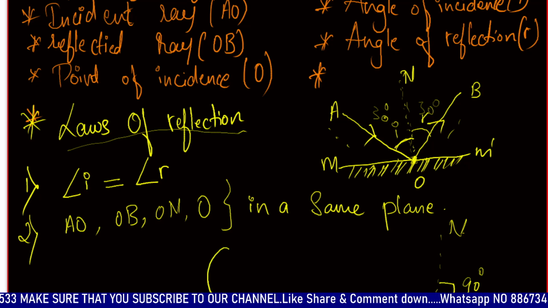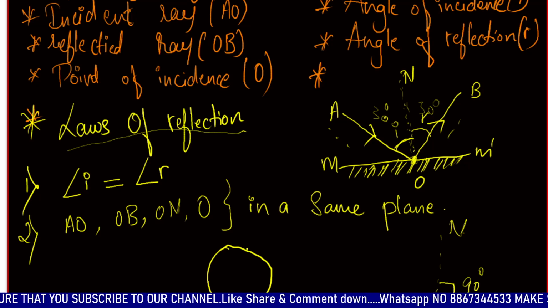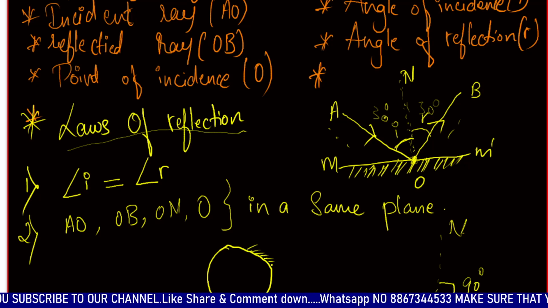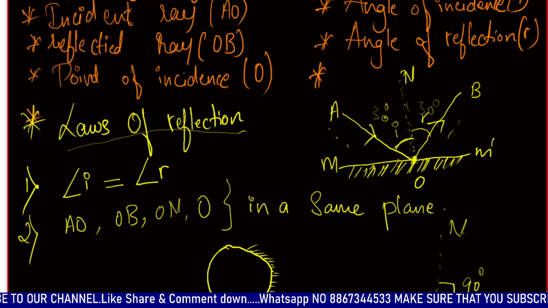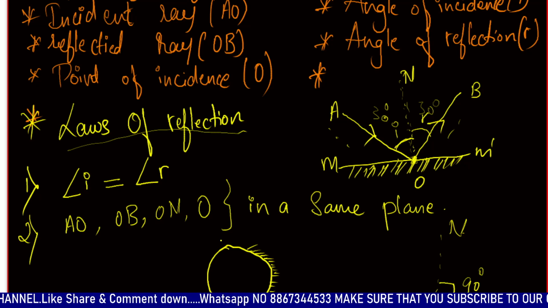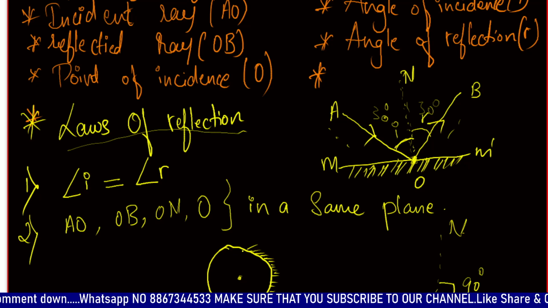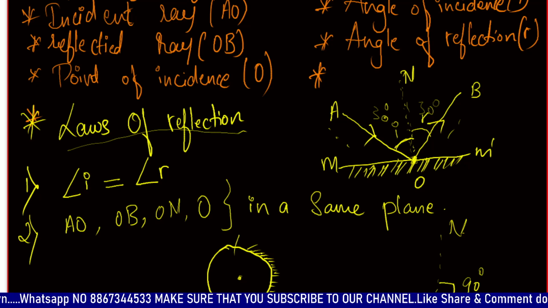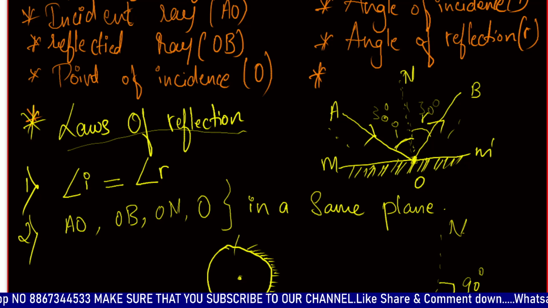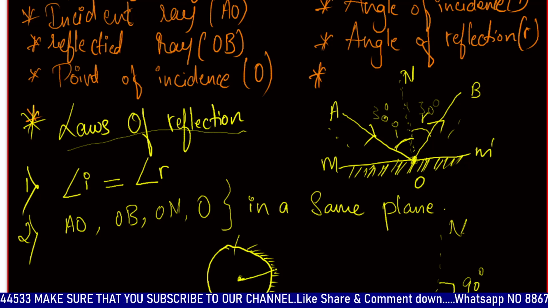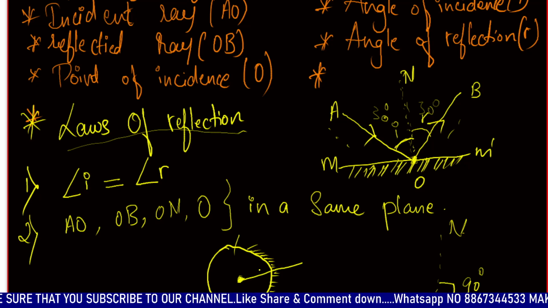Consider we have some curved or spherical surface, and the reflecting surface is the curved one. So this is a part of a circle, and this is the reflecting surface. So what will be the normal? The normal always passes through the center of the circle.